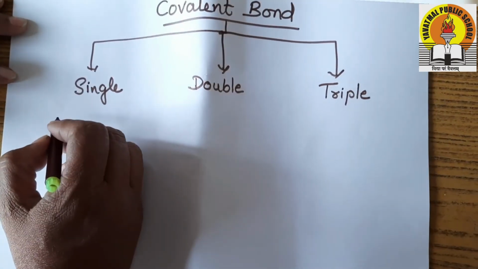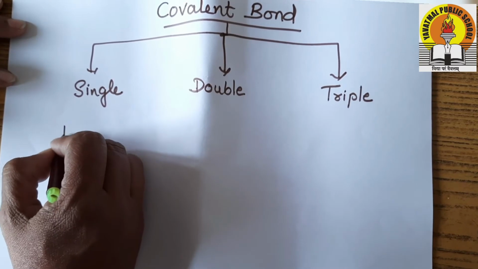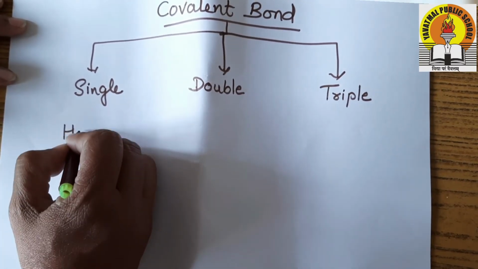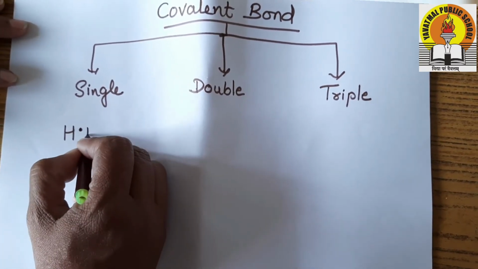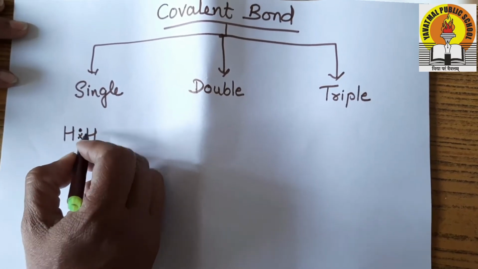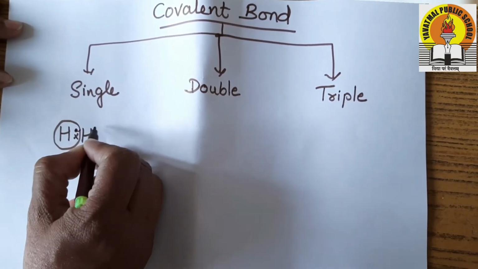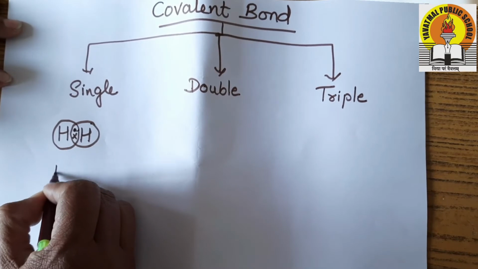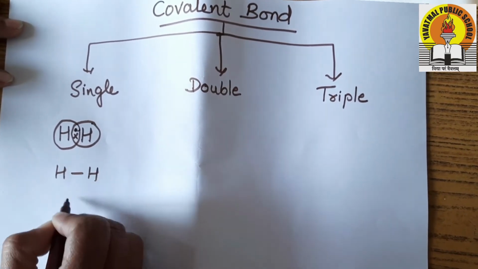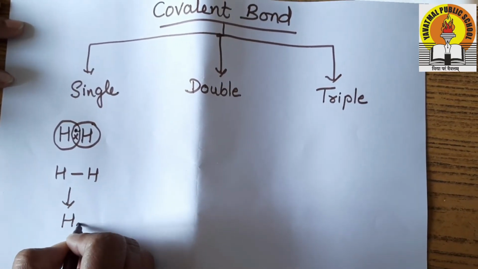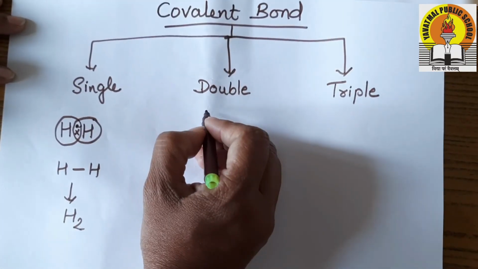Let's see its example. Suppose I take up hydrogen atom. As you know, it has one electron and another hydrogen with one. They both get shared and complete their duplet, and in this way they form H single bond H, that is the hydrogen molecule. Let's take up the double bond example.